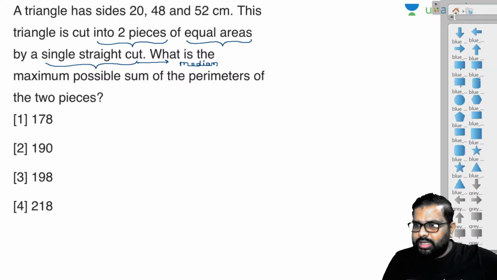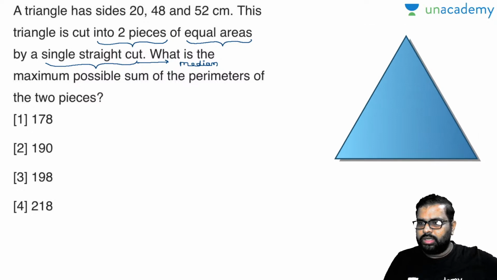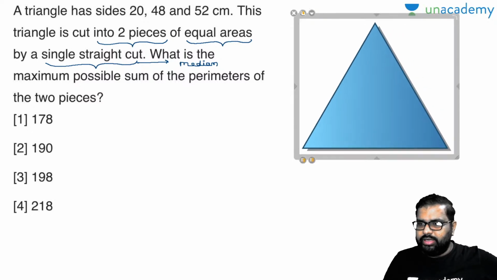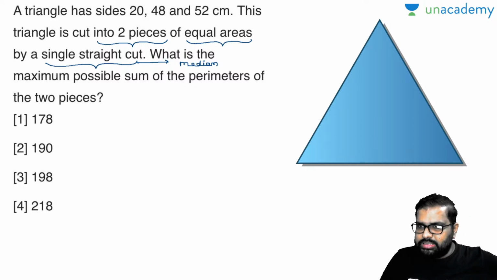I'll draw the triangle there. You can easily understand this. So this is a triangle. This triangle is divided into 2 equal areas, so I will divide this with a single straight cut. I'll write down one more in here: single straight cut. Now this single straight cut must be what?